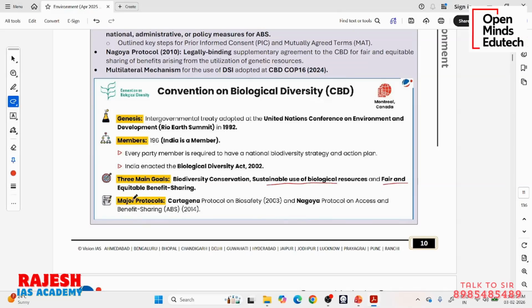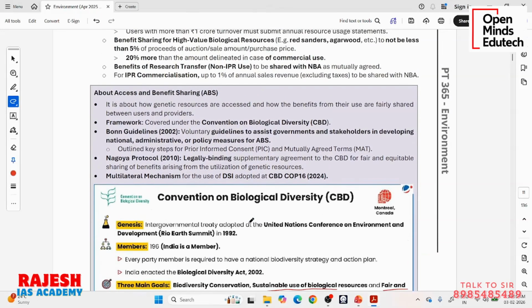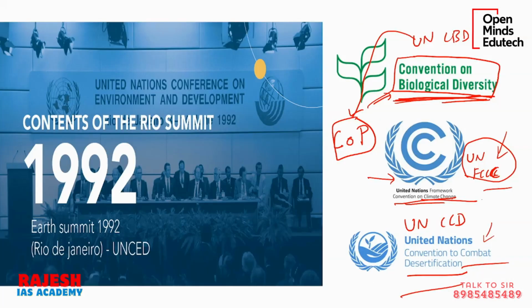Then there is fair and equitable benefit sharing. Who gets the benefit out of this? This topic is access and benefit sharing. Let me explain. In India, Indians believe in turmeric. We believe that turmeric or neem, these kinds of plants or herbs, have special properties. They are antibiotic. Many people use turmeric because they believe it has antibiotic properties. We take neem because we believe it has some special healthy properties.